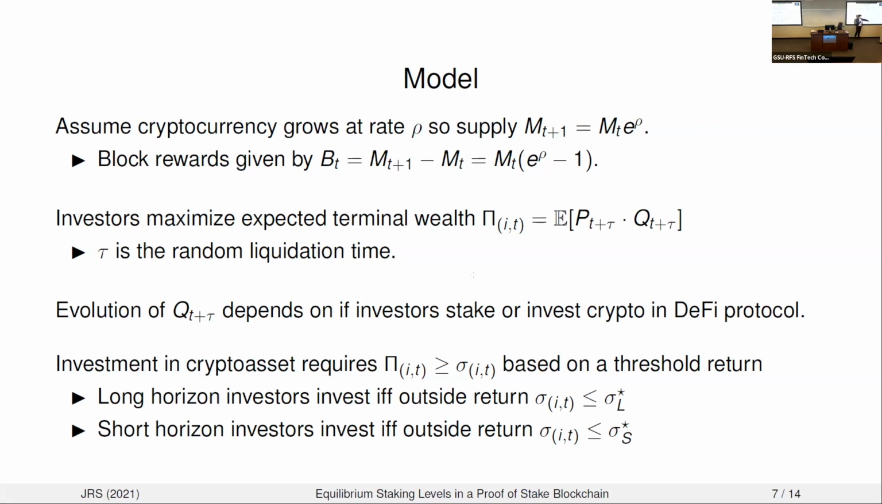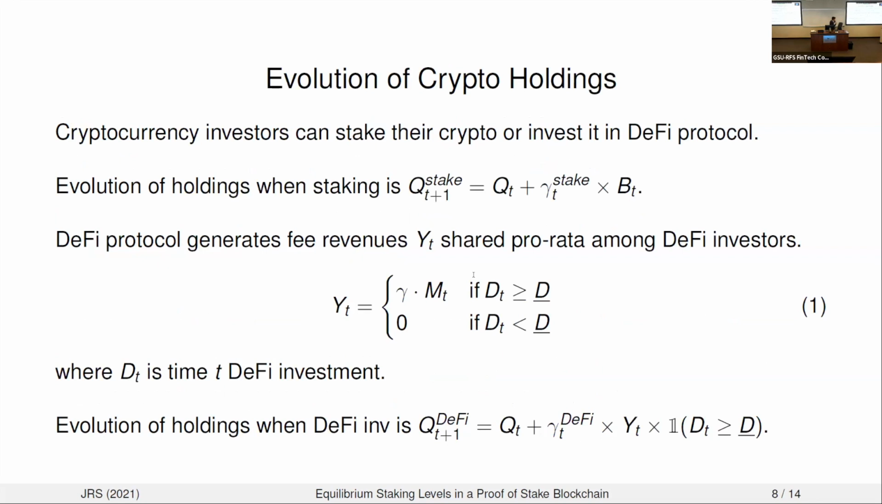And these are basically going to be synonymous with long and short horizon investment in the cryptocurrency. Okay, so speaking to how the evolution of your cryptocurrency holdings occurs after you invest. As I said, we're going to allow the investors to either stake their cryptocurrency or invest it in a DeFi protocol. As in practice, when you stake, your time T+1 holdings are going to be equal to your time T holdings plus basically a pro rata share of the block rewards.